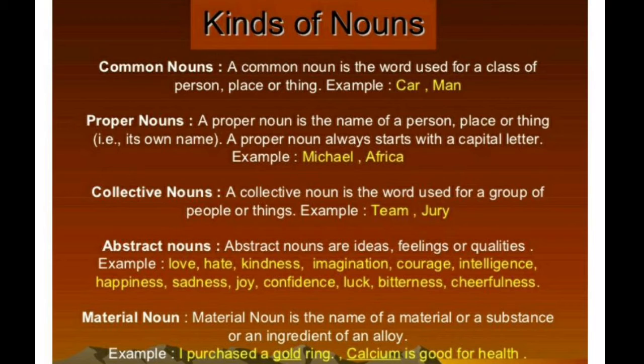For example, gentlemen, air. We all know air. It is there, we can feel it, we inhale it, we exhale it, but we can't see it. In a simple way, abstract noun can be put into this sentence: it can be felt but it can't be seen. That is what an abstract noun is.